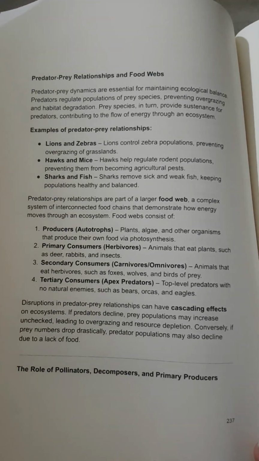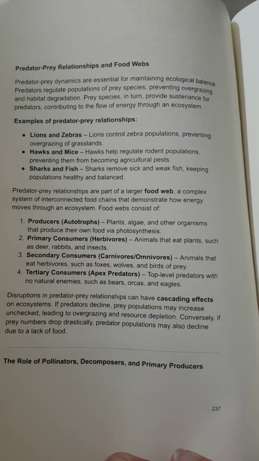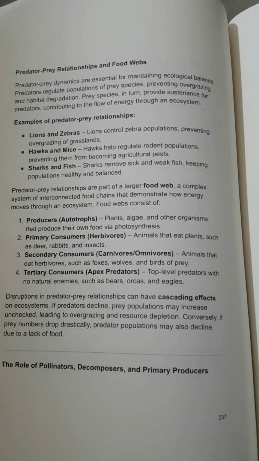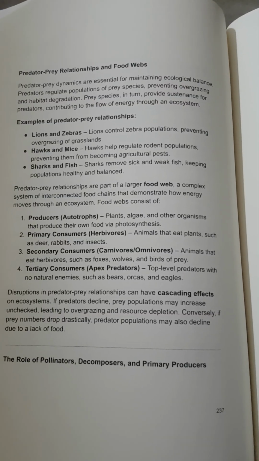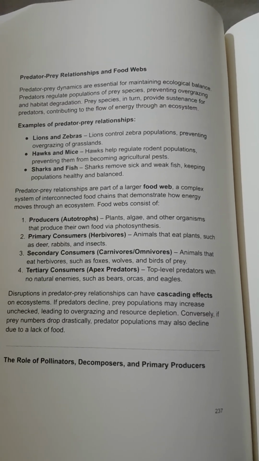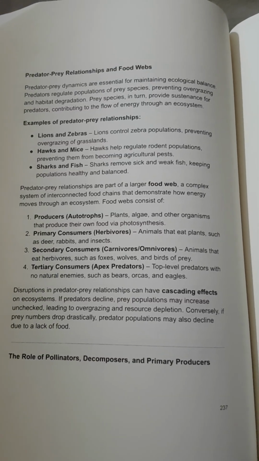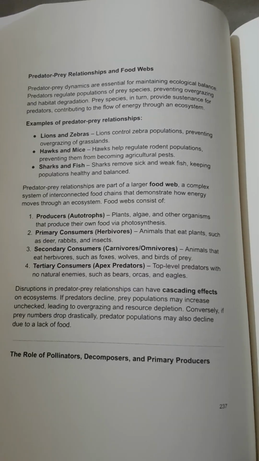Predator-prey relationships and food webs. Predator-prey dynamics are essential for maintaining ecological balance. Predators regulate populations of prey species, preventing overgrazing and habitat degradation. Prey species, in turn, provide sustenance for predators, contributing to the flow of energy through an ecosystem.